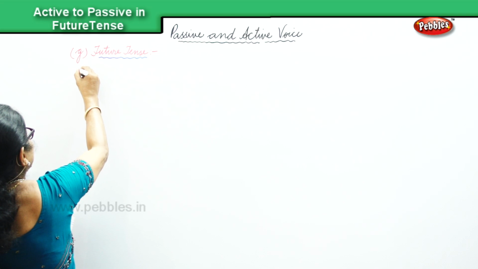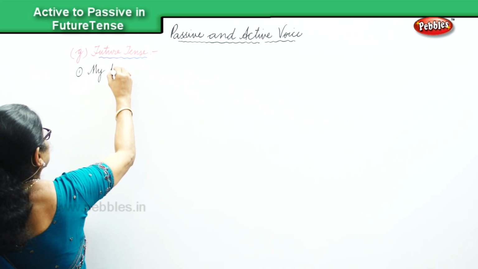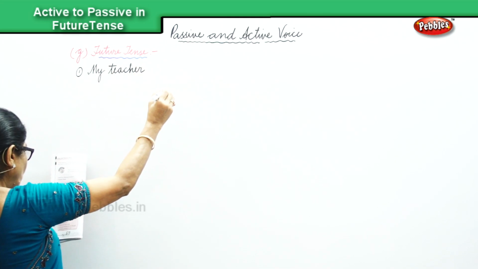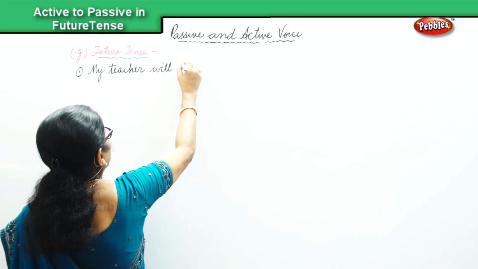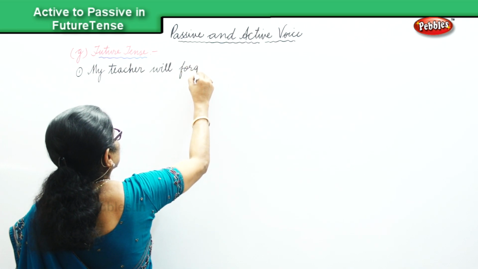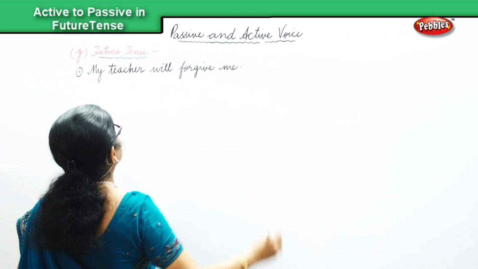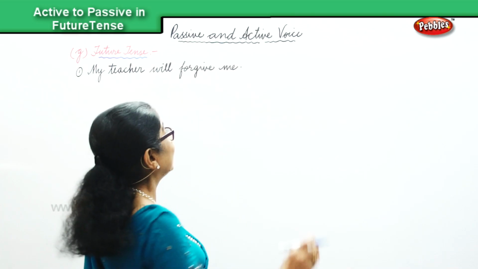Okay, the first sentence I have here is, my teacher will forgive me. That's the first sentence. My teacher will forgive me. That is, my teacher will forgive me. That is the active voice. Okay? Active voice.